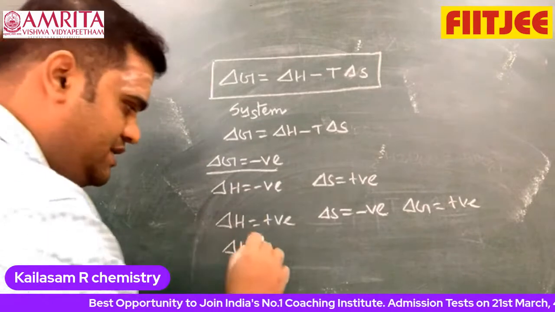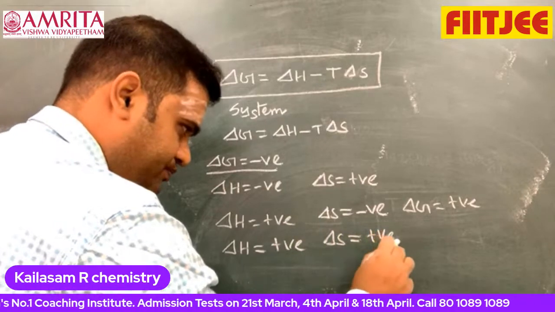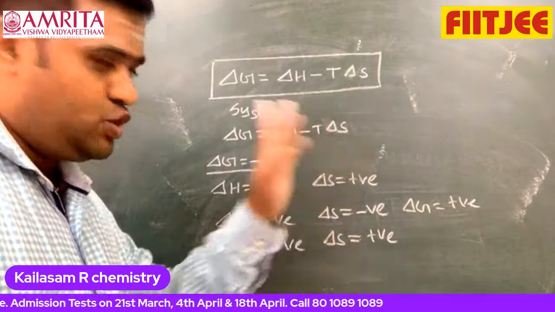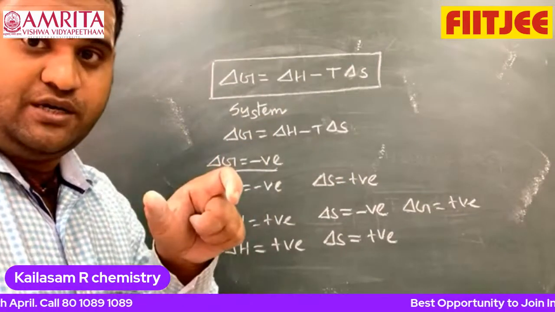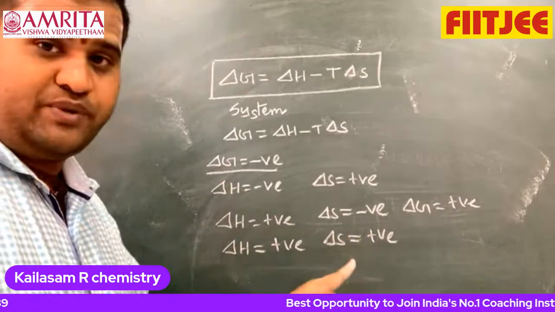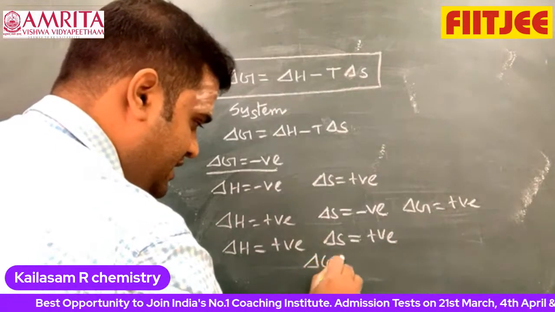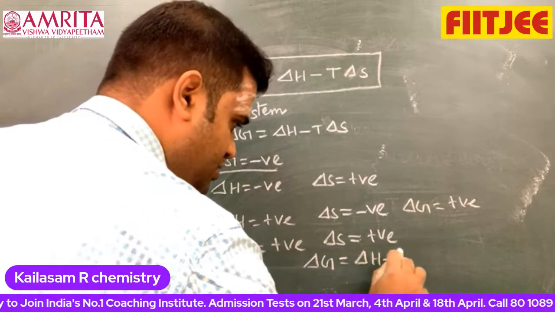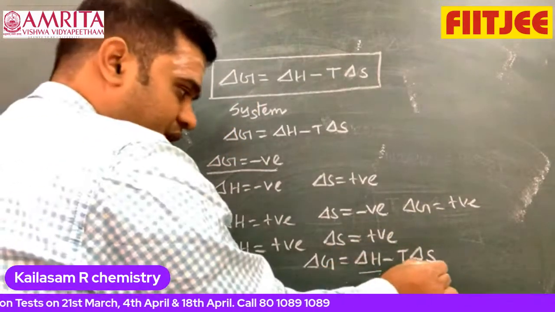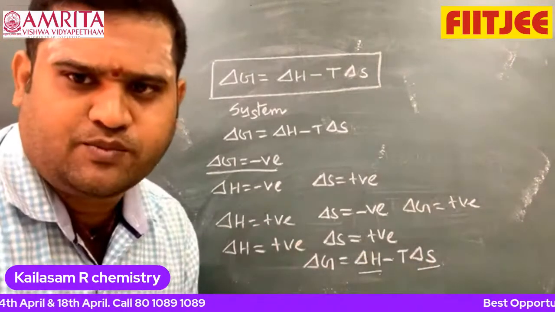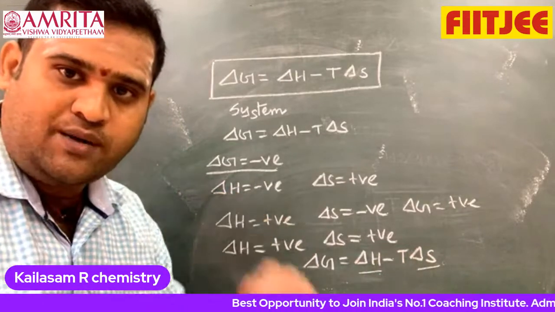Suppose delta H is positive and delta S is also positive. When T delta S has to overcome, please keep it in your mind, if I increase the temperature for this particular reaction, I can write that delta G is equal to delta H minus T delta S. We know that delta H is positive, delta S also positive. The reaction becomes spontaneous when T delta S overcomes delta H, when temperature is very high.